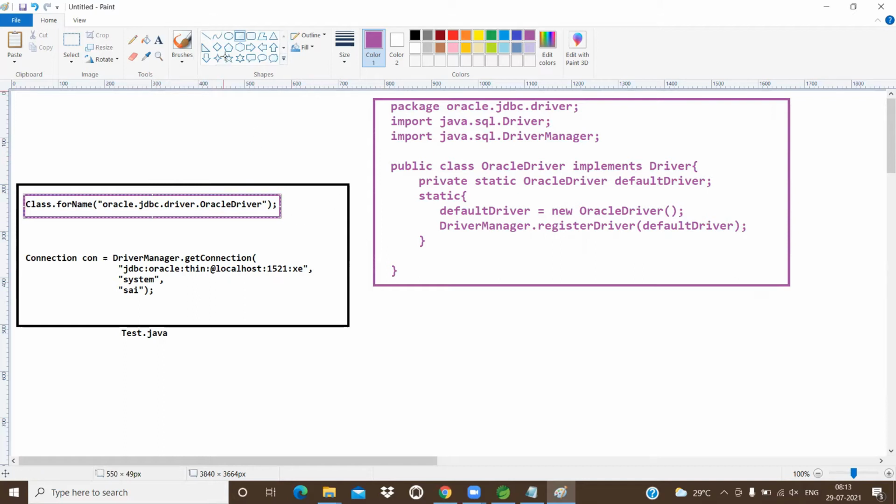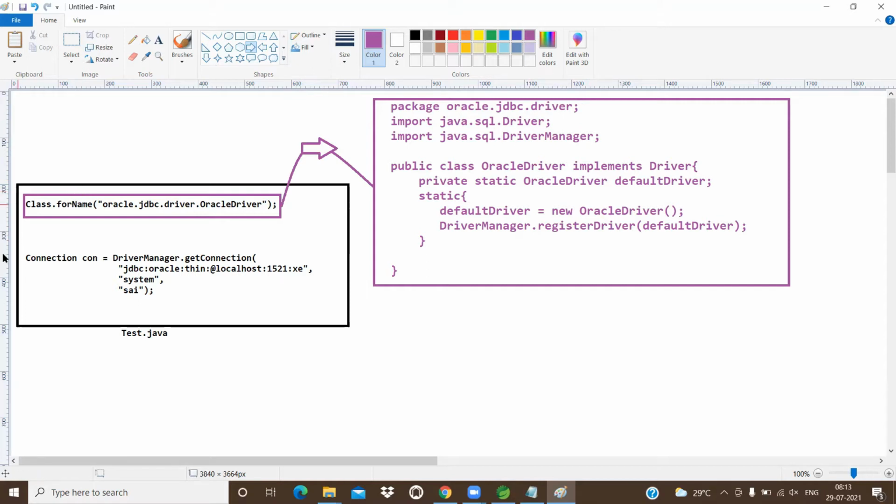But that does not actually happen. We are not going to write it. The reason is that code is already available. If it is already available, why should we write it here? Entirely foolish thing. So we are not writing. Just loading the driver, automatically the driver object is created and registered with the driver manager. Already we discussed this point.